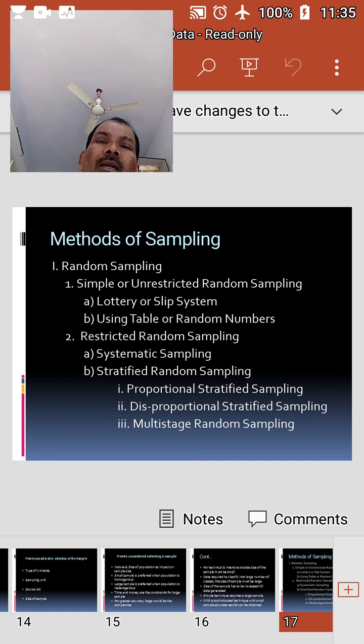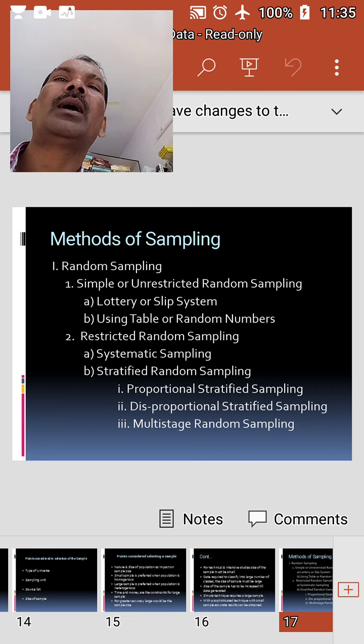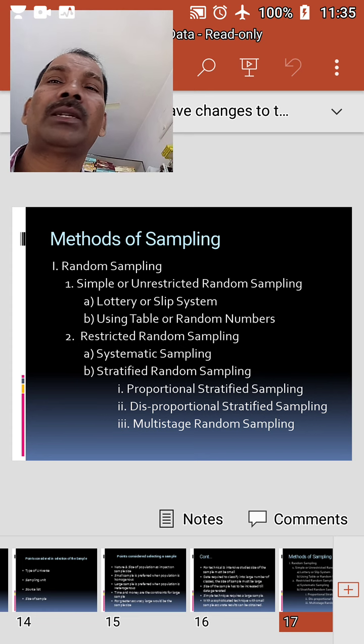Sometimes mechanically prepared random numbers can also be used, but in practice there are certain tables which provide random numbers. Some of them: Tippett's random number table, Kendall and Smith table of random numbers, Fisher and Yates table of random numbers. Other standard tables of random numbers include Rand Corporation table of random numbers, Rao and Mitra and Mathai table of random numbers, Snedecor's table of random numbers, etc.